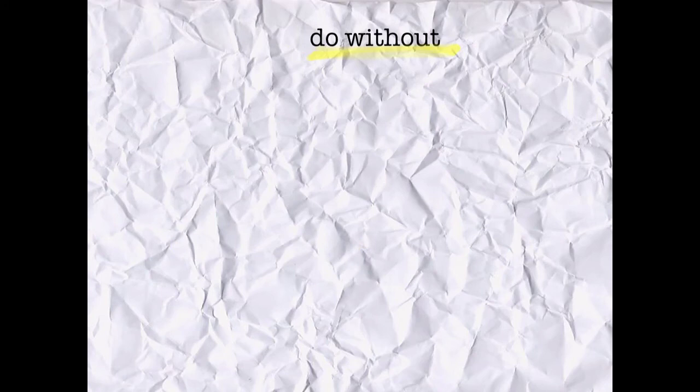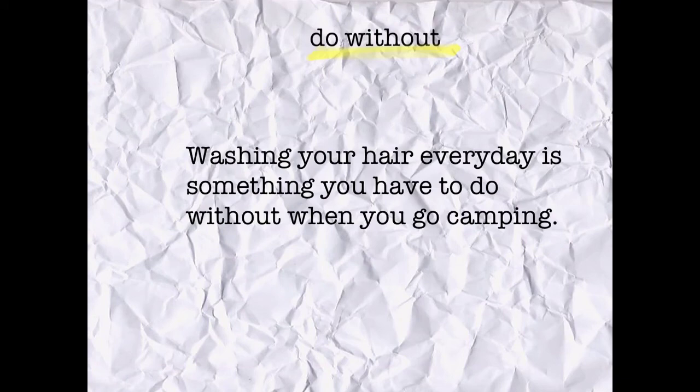Our last phrasal verb in this video is do without. This one is pretty straightforward. If you do without something, basically you continue living without it, or you continue living without using it. In the example here, washing your hair every day is something you have to do without when you go camping.